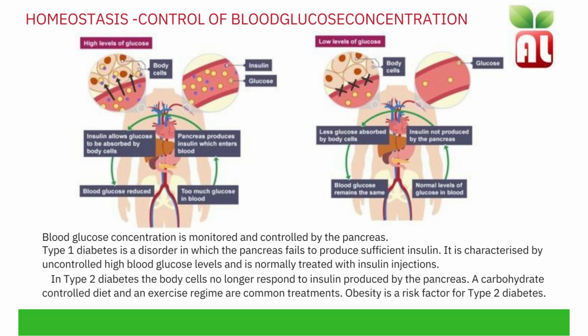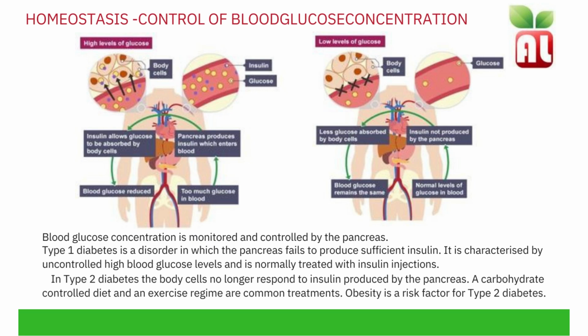If there are low levels of glucose in the blood, the pancreas responds by releasing a hormone called glucagon, which converts the glycogen store in the liver cells back into glucose to be released into the bloodstream.